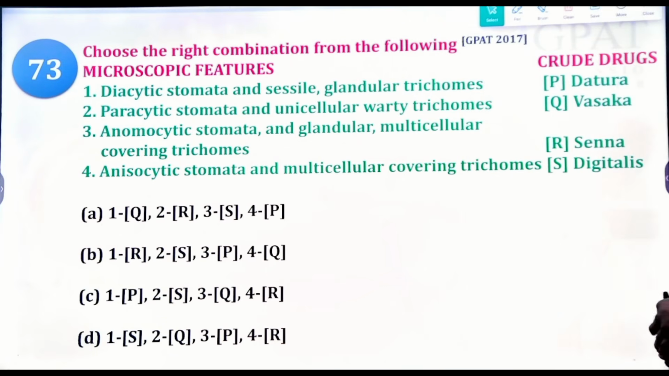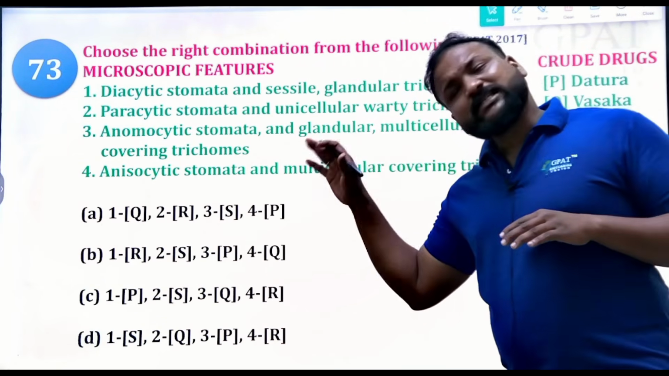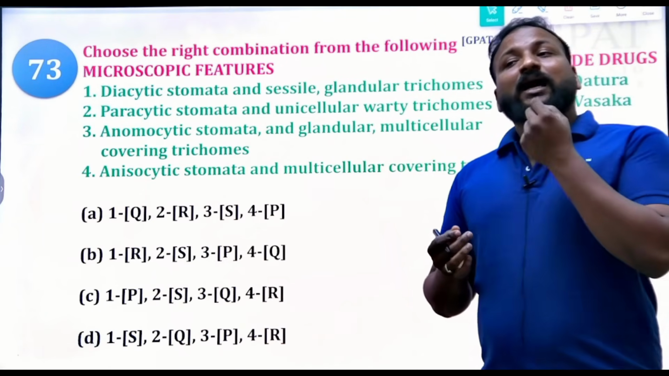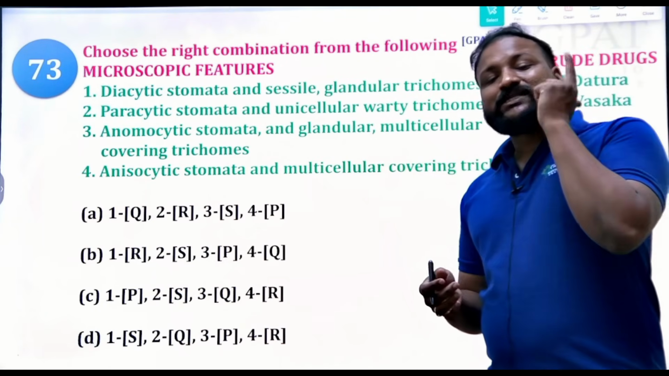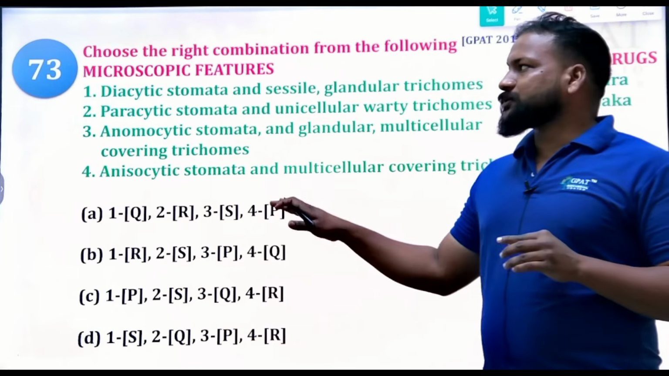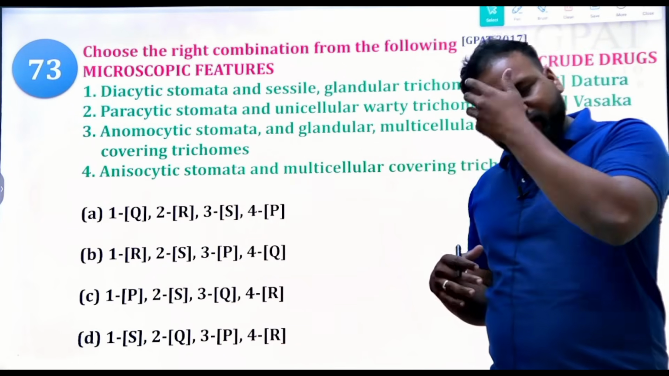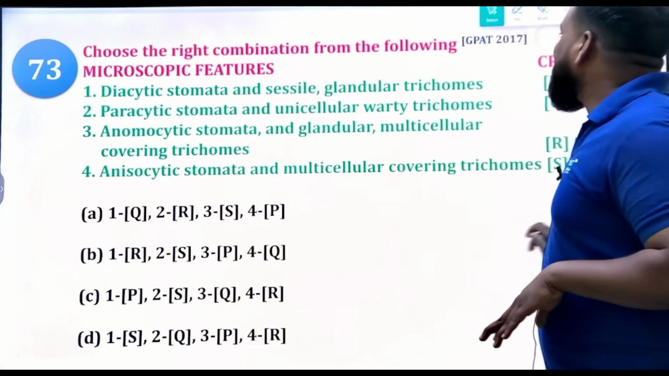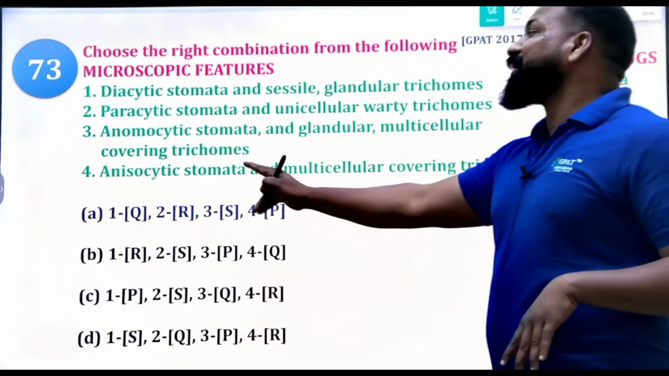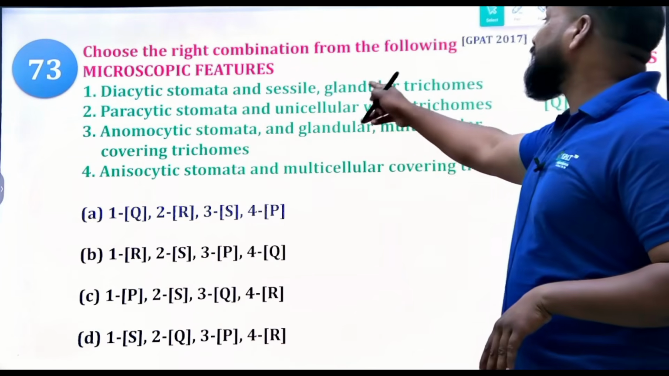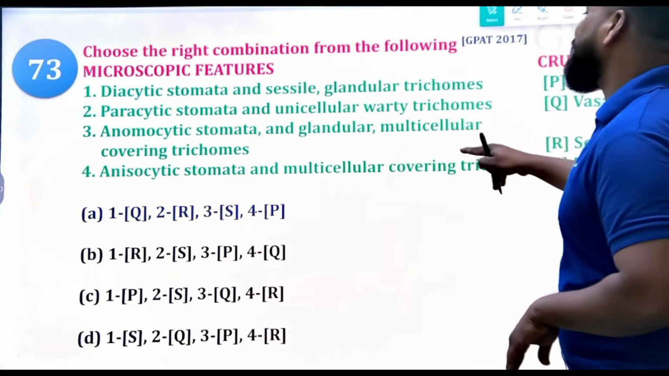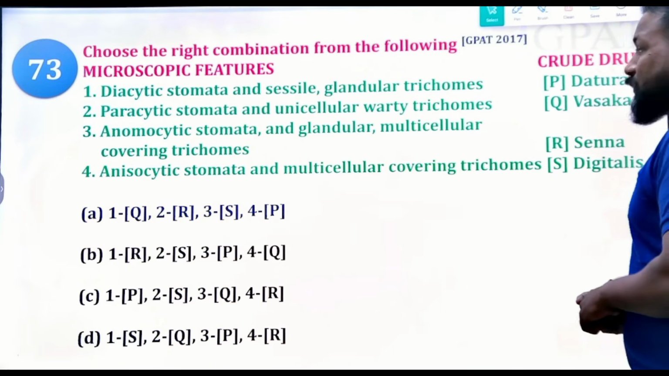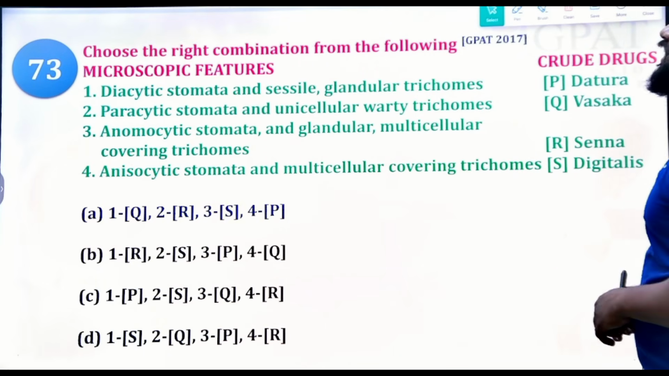Here, it is complicated, I know that, and this question is from 2017. But you need to find at least 1 to 2 right options. It is difficult to remember everything, but get at least 2 right options. So let me tell you the right answer: 1 is equal to Q. Diacytic stomata and glandular trichomes can be seen in Vasaka. Vasaka has glandular trichomes and diacytic stomata.